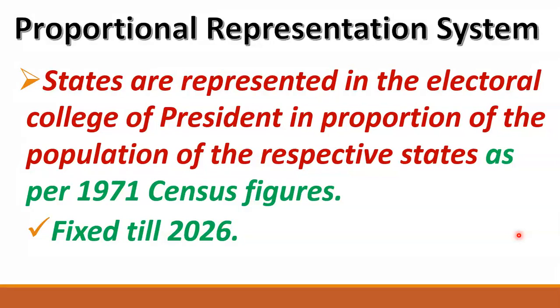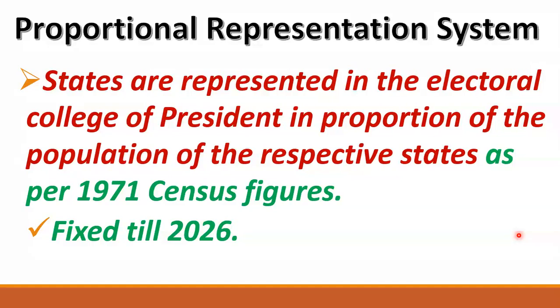Means we can say that the population of state B is 2 times as much as the population of state A. Now suppose friends, if the overall vote value of state A in the elections of the president is, suppose, 10,000.